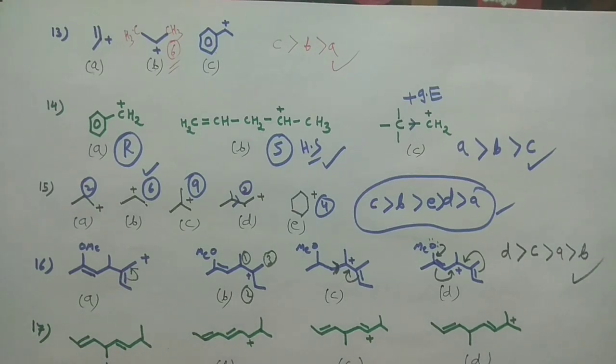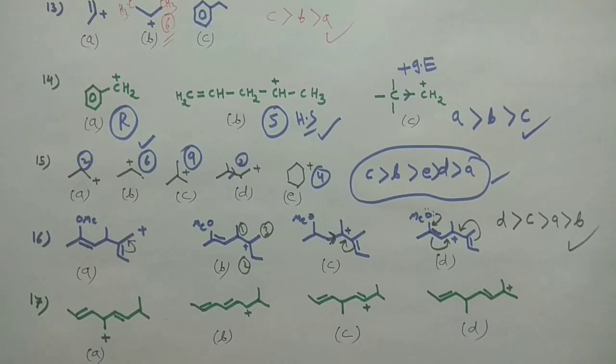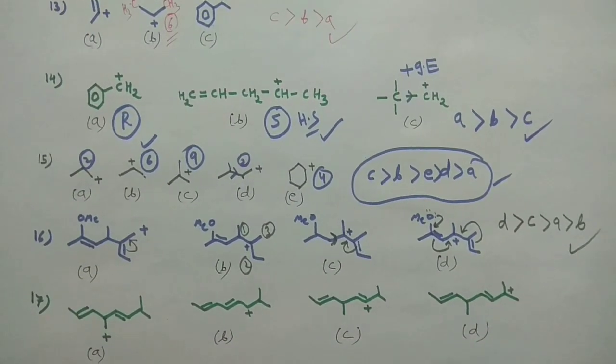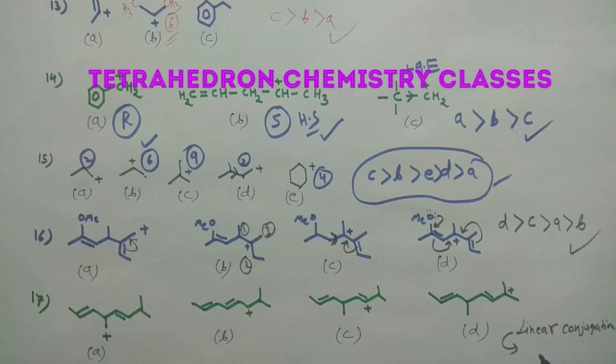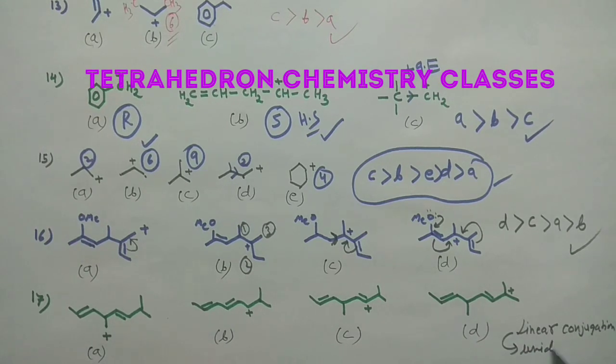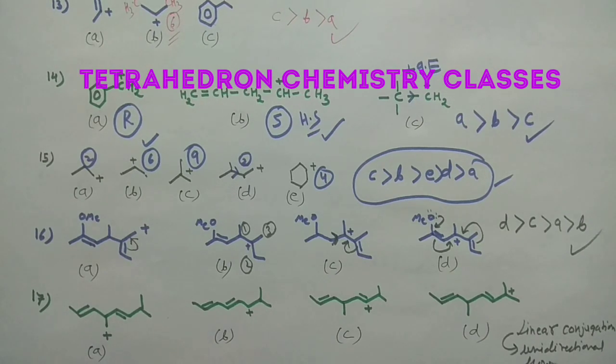Okay, now this is something very, very important. Here conjugation is happening. Now see guys, there are different kinds of conjugation. You may have linear conjugation. I hope you know what linear conjugation is. Linear conjugation means unidirectional flow of electrons.